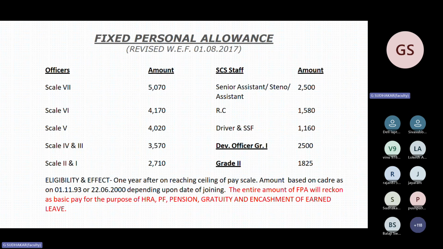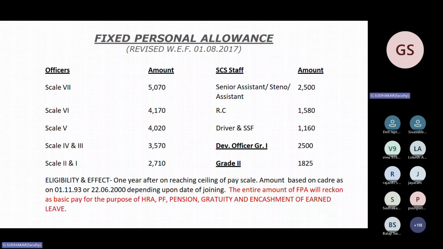So this is for those employees who joined between 1/11/93 and 2000 or who were on roll as on 1/11/93. For employees who joined after this date, this FPA part is not applicable. Remember, this FPA part is not applicable for those employees who joined after 22/6/2000. So this is the point on FPA. It depends on the cadre in which they were on roll on the particular date of 1/11/93 or 22/6/2000 or in between dates. For that particular cadre only, this amount will be released.